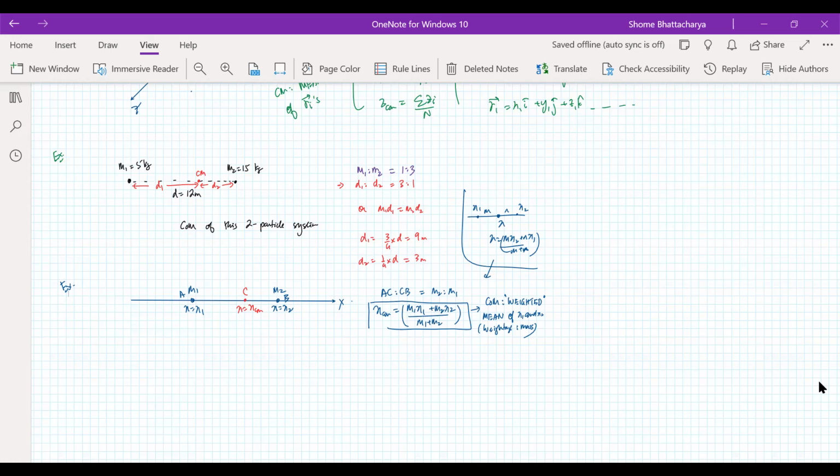So that is the meaning of the term, that we are finding the weighted mean of the two particles m1 and m2, like of the position of the two particles. The distance between them is 12 meters, but their masses are in ratio 1:3. So the center of mass should divide the line between them in the ratio of distance 3:1. That is the inverse of the masses, so that mass into distance on each side is equal. So that way the center of mass becomes the symmetry point with respect to mass. So statistically the formula becomes a weighted mean position: M1 x1 plus M2 x2 divided by M1 plus M2.